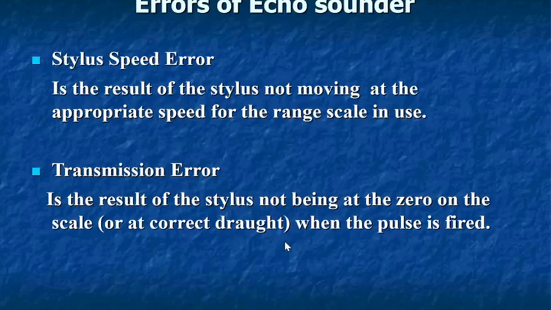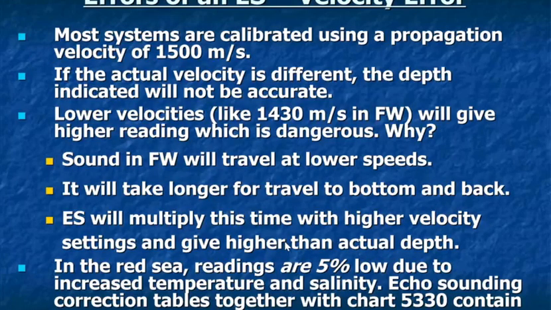Next comes our velocity error. Most of the devices are calibrated assuming that the speed of sound in salty water is around 1500 meters per second. Now the actual velocity will differ depending upon the density of the water in which the ship is sailing.